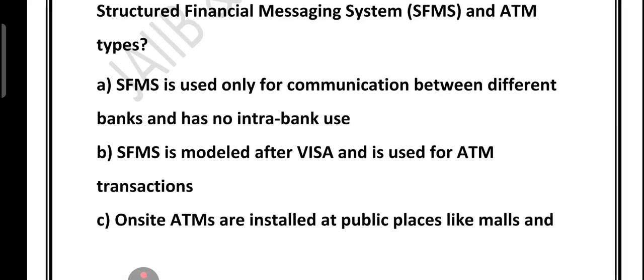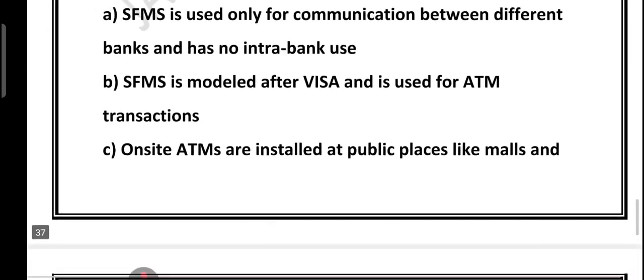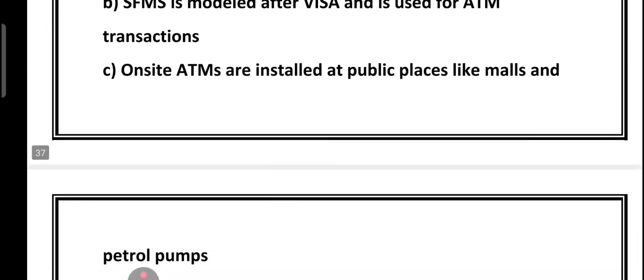What about B? B is also wrong because Visa is a card payment network, not a messaging system. SFMS is actually modeled after SWIFT, which is used worldwide for secure bank-to-bank messaging. So ATM transactions are not handled by SFMS. What about option C? Option C is also incorrect because on-site ATMs are those ATMs which are located within or just outside a bank branch. For example, if you go to an SBI branch and see an ATM in the same building, that is called an on-site ATM. The ATMs at the mall, airport, petrol pump are called off-site ATMs.